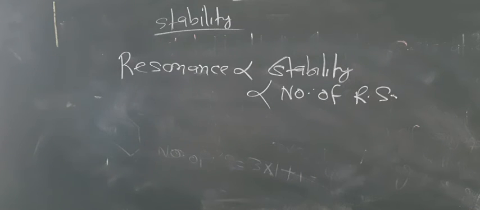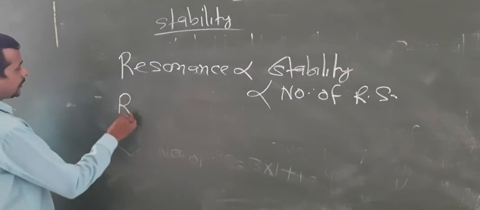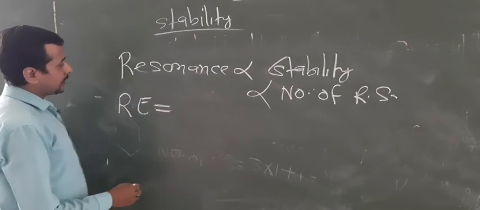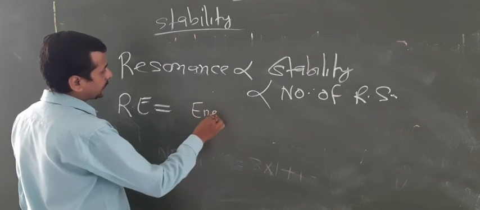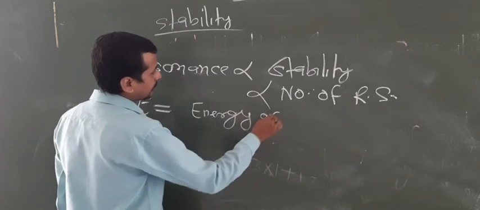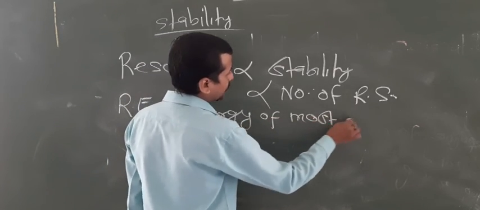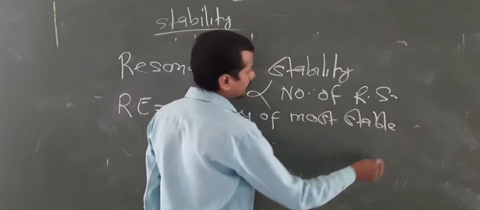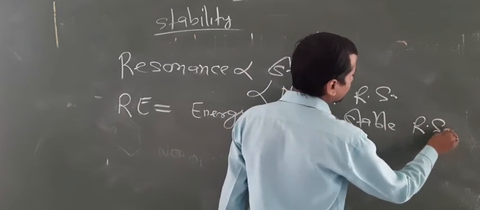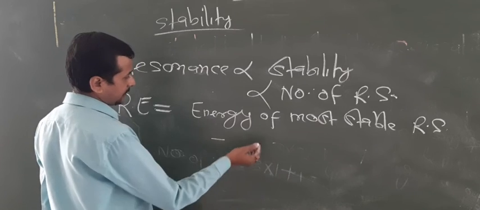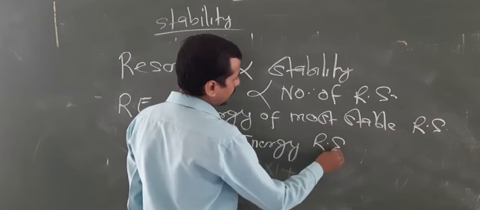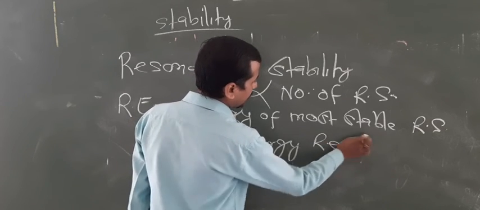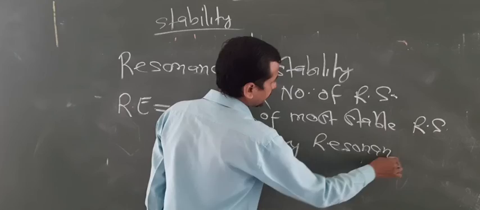Now, how to calculate the resonance energy? The resonance energy is the difference between the energy of the most stable resonating structure minus the energy of the resonance hybrid.